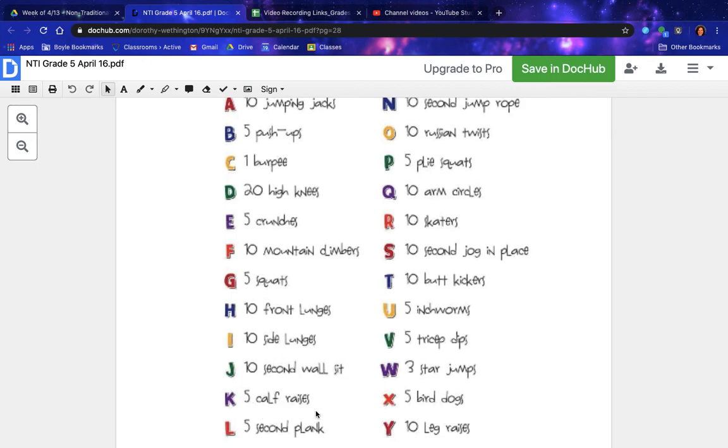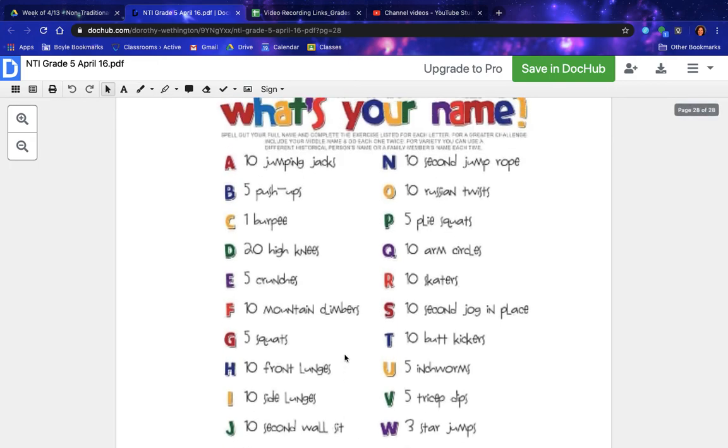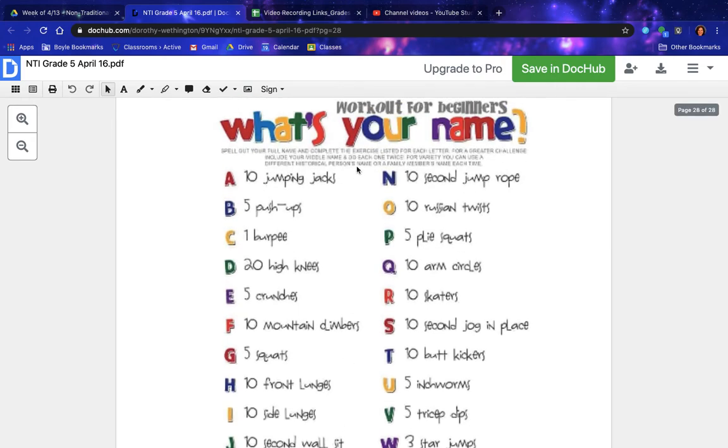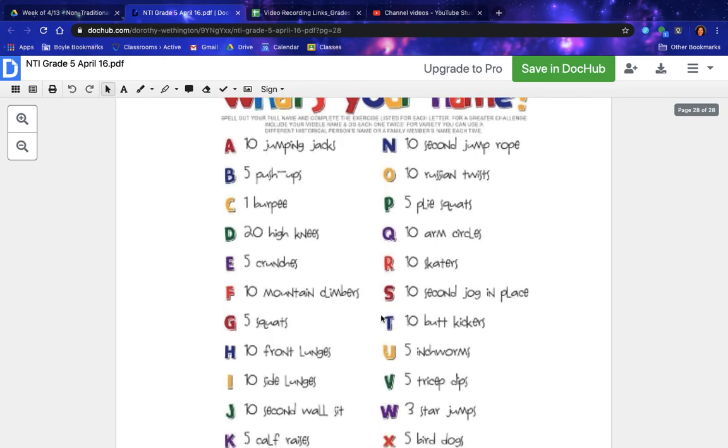K is 5 calf raises. L is 5 second planks. M is 3 squat jumps. N is 10 second jump rope. O is 10 Russian twists. P is 5 plie squats. Q is 10 arm circles. R is 10 skaters. S is 10 second jog in place. T is 10 butt kickers.